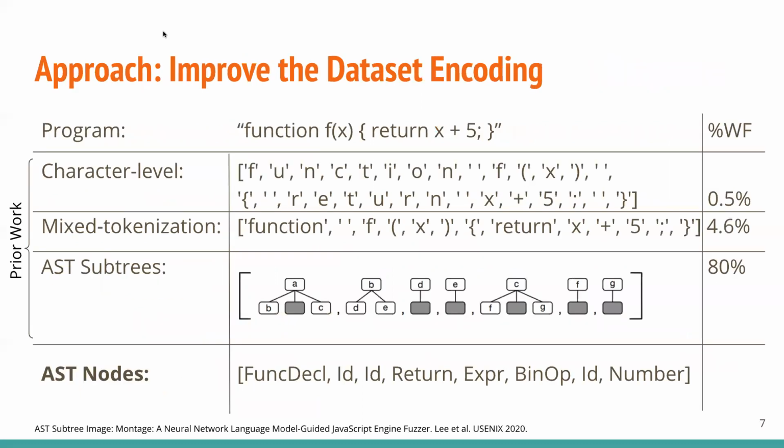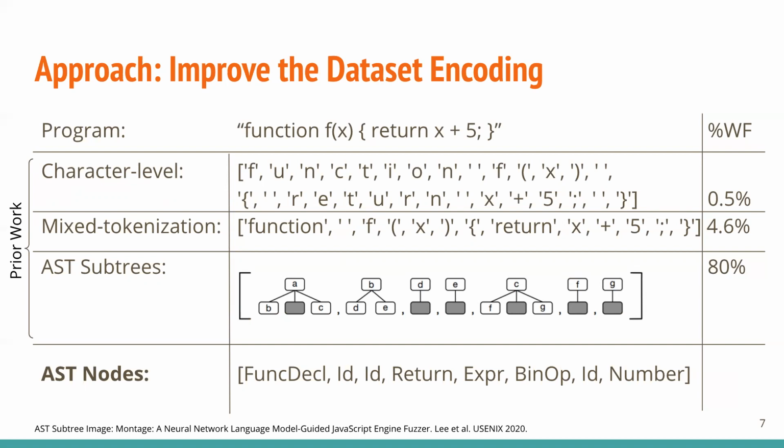So our approach was inspired by looking at the kind of dataset encoding that prior work was doing. If we take a particular program that's in the corpus, like this function f(x) return x plus 5, prior work did many different levels of abstraction of encodings, and these different levels of abstraction allowed the model to better generalize the source corpus. At the base level, you have character level encodings, where individual characters in the corpus are tokens in the vocabulary. And then at the highest level, you have Montage, which parsed the source programs as ASTs.